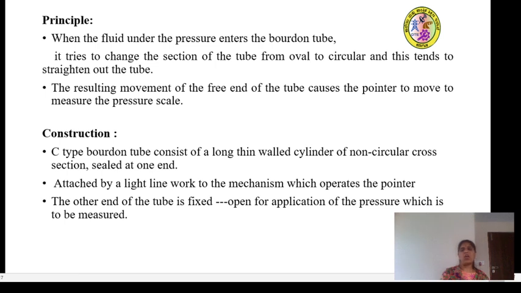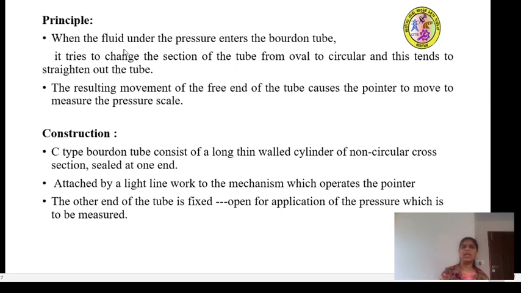This pressure causes the tube to change its shape from oval to circular, and this tends to straighten out the tube. So the resulting movement of the free end of the tube causes the pointer to move to measure the pressure scale. This is the basic principle of working of the Bourdon tube pressure gauge.